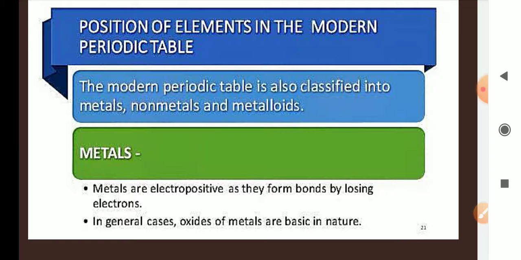Depending on that, they have charges like 2 plus, 3 plus, 4 plus. So metals are always electropositive. In general, oxides of metals are basic in nature. Sodium oxide and calcium oxide are all basic in nature.